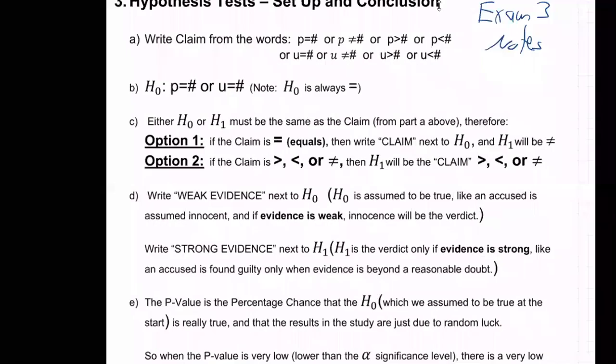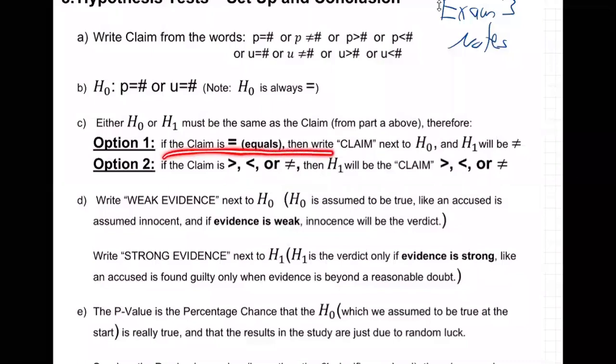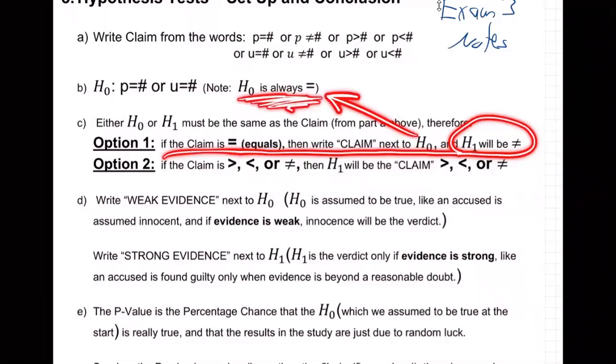So if the claim is equals, that's us, then write claim next to H0, and H1 will be not equals, because H1 has to be the opposite. H0 and H1 are opposite, right? So there's our instructions. If the claim is equals, then the claim is H0, because H0 is what? Always equals. Make sense? And H1 is going to be what? The opposite of equals, not equals.